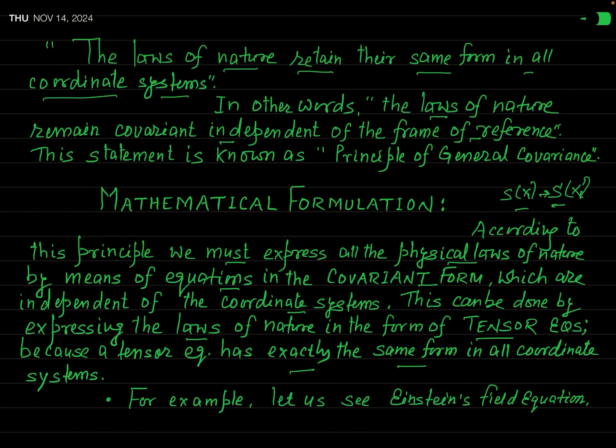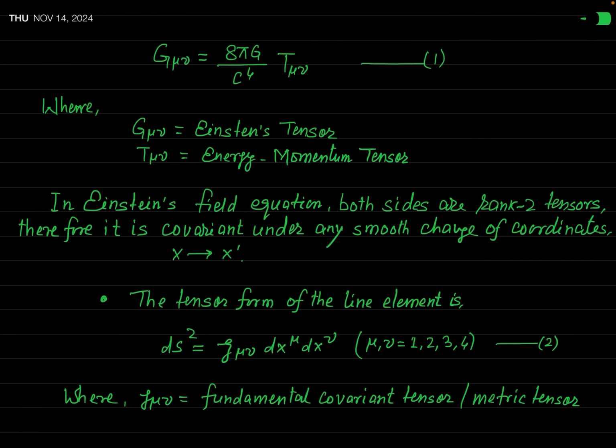Now I will try to illustrate this principle of general covariance with some important examples. The first example I am giving is Einstein's field equations, on which general relativity is based.